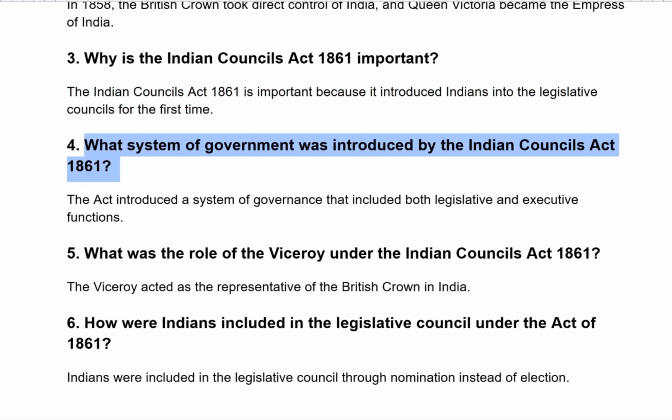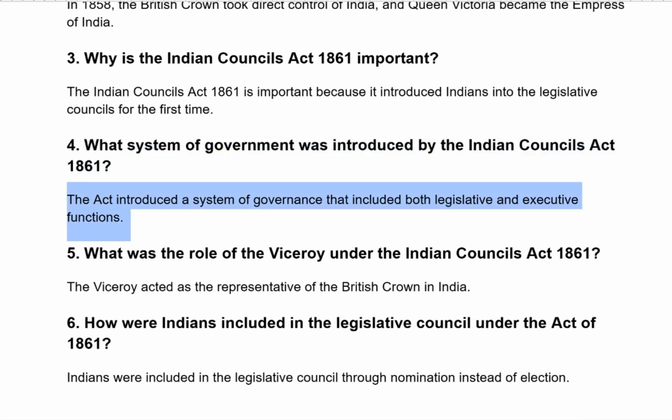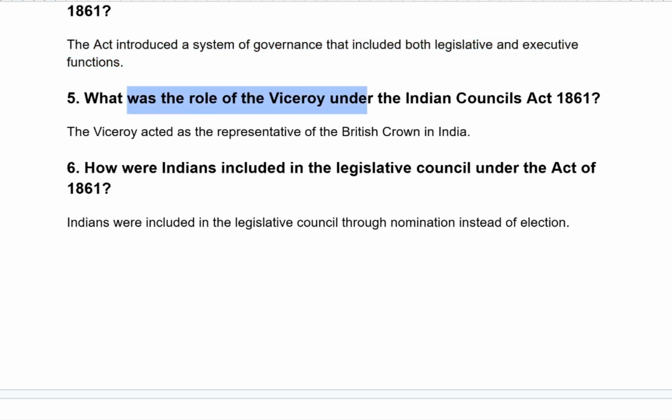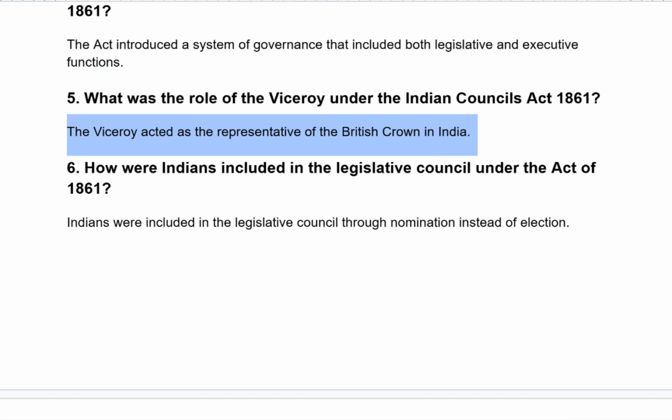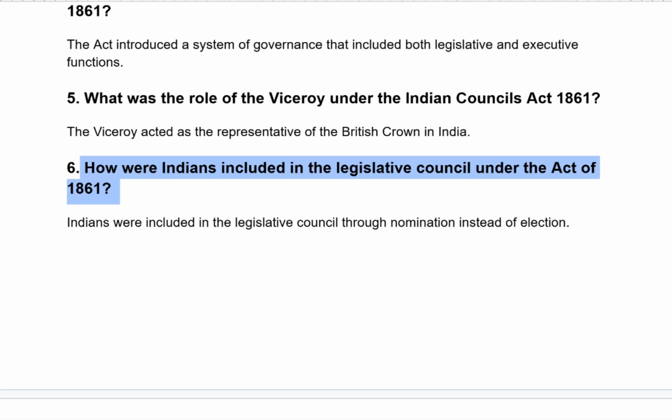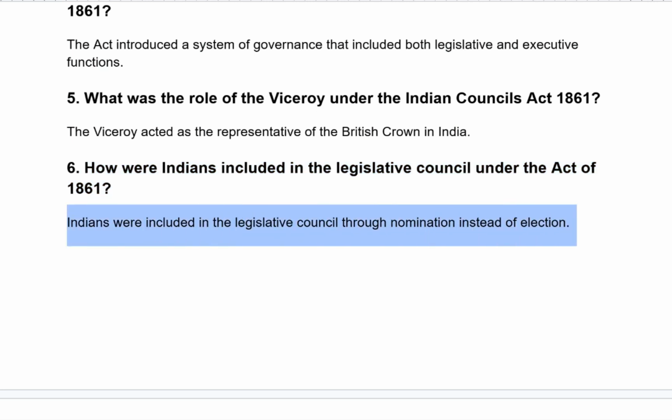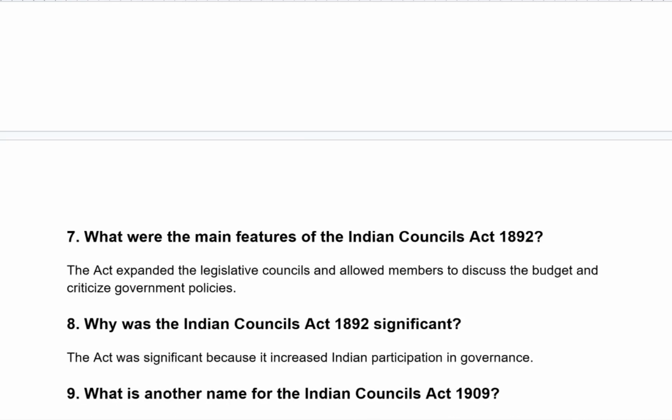What system of government was introduced by the Indian Councils Act 1861? The act introduced a system of governance that included both legislative and executive functions. What was the role of the Viceroy under the Indian Councils Act 1861? The Viceroy acted as the representative of the British Crown in India. How were Indians included in the Legislative Council under the Act of 1861? Indians were included in the Legislative Council through nomination instead of elections.